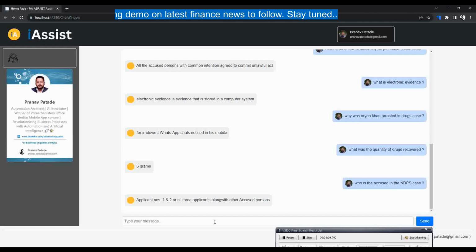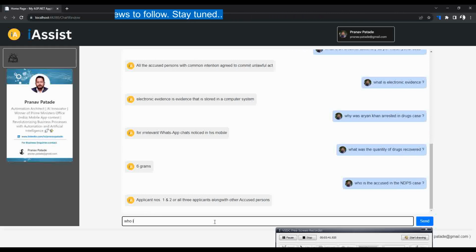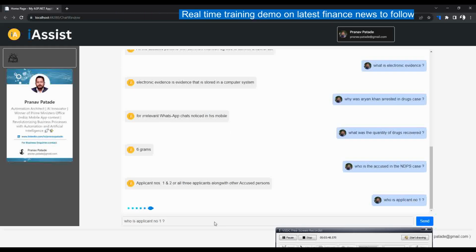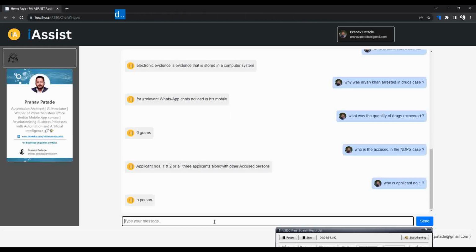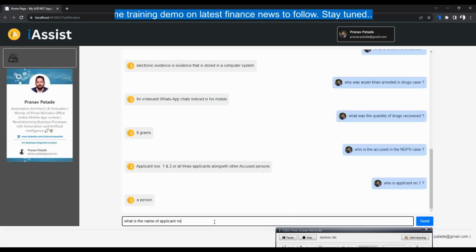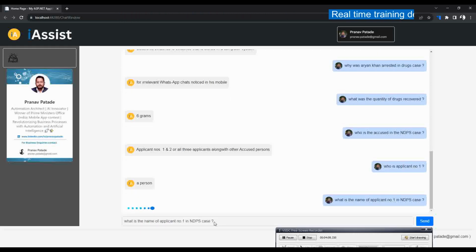So you can see I asked who is the accused in the NDPS case, but it said applicant number 1, 2 and 3. So basically it is how you ask the questions. I'm using zero shot inference prompts, wherein I'm not giving it a background of what I want. In order to show what the capabilities are, I'm passing the zero shot inference prompt. The answers can be more accurate if we use single shot or multi-shot inference prompts, which I'll cover in a